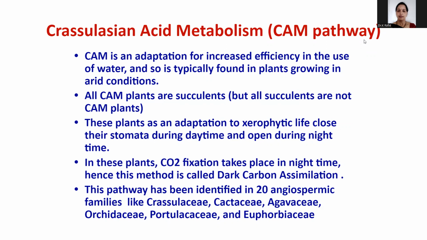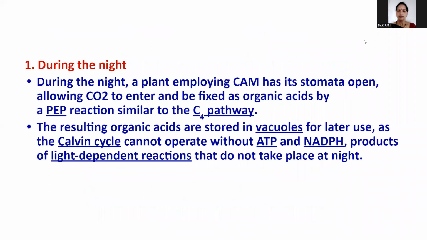This pathway has been identified in 20 angiospermic families, as I told you. Some examples are Crassulaceae, Cactaceae, Agavaceae, Orchidaceae, Portulacaceae, and Euphorbiaceae. These are all angiospermic plants. This CAM pathway has been identified in 20 angiospermic families.